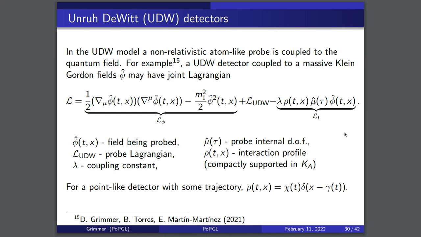And one important thing to note here is that this interaction profile, we can take it to be point-like, if we like, in the following sense. We can have it be proportional to a delta function in position, which is only non-zero on some trajectory, gamma, that the particle follows, right? So it's a delta function defined over this trajectory that the atom may follow. And here's a switching function which controls when that atom couples and when it doesn't couple to the field. So you can have these sort of point-like detectors moving through space-time, coupling to the field. And that's a very well-posed thing you can do.